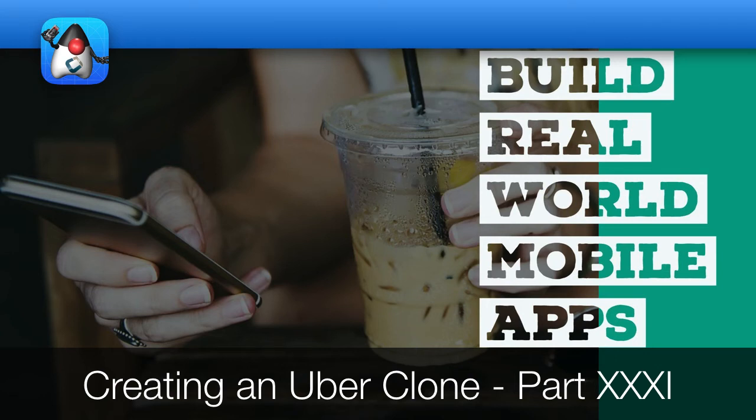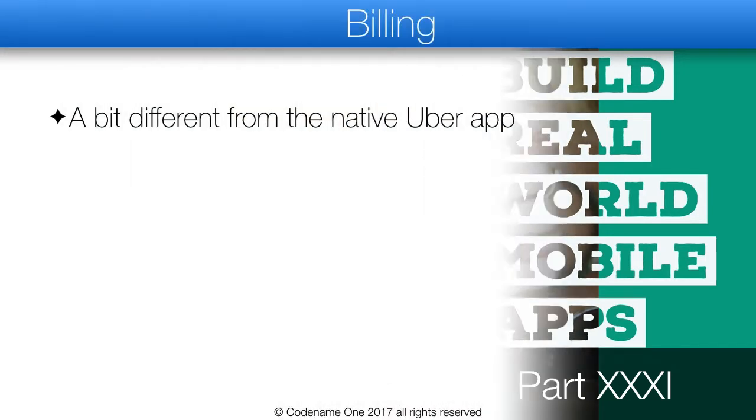The last two big ticket items are billing and social login. I won't implement them with adherence to the way they were implemented by Uber. I want to keep both of these features simple, as they are both very volatile features, and requirements within both of these APIs can change literally overnight.